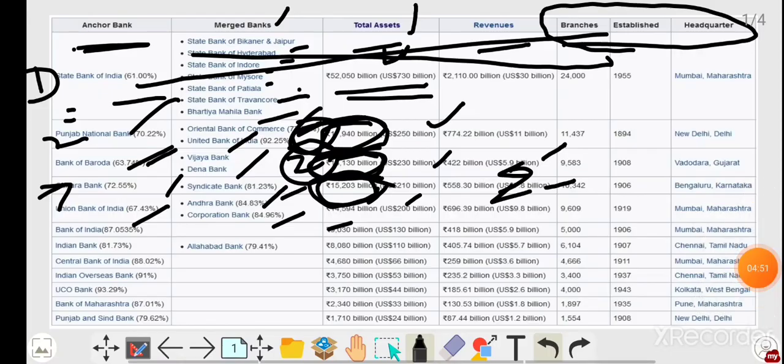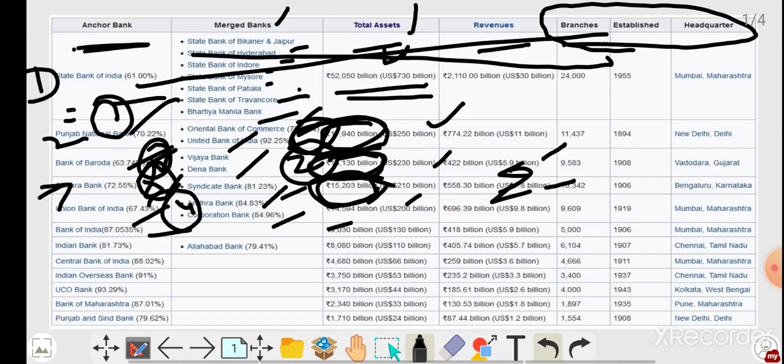See friends, Bank of India is not merged with any bank, but you can give PNB first, then Canara or BOB second and third, and fourth one Union Bank. Otherwise, if you have any nearby branches among these four, you can give that one as your first preference. Otherwise, you choose whichever you feel is good for you.